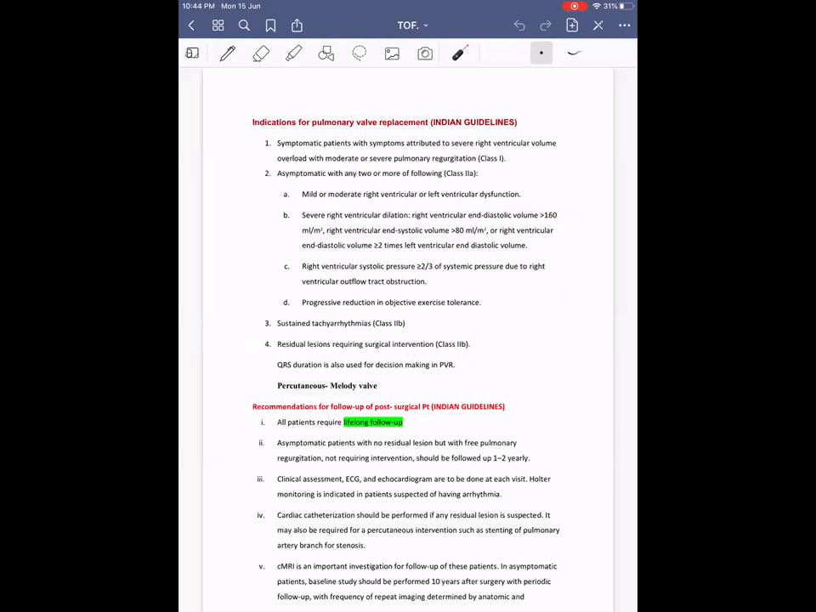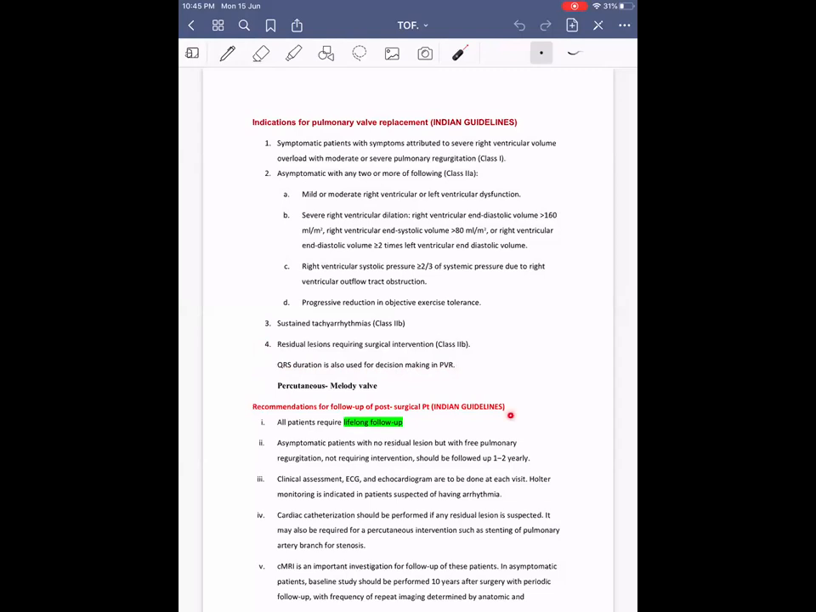Now, one important thing to remember is it is not there in any guidelines, but a few centers follow this. QRS duration is also taken into consideration for considering PVR. If the QRS duration is more than 180 milliseconds, or if the increase per decade is more than 5 milliseconds, that is associated with an increased risk of sudden cardiac death. And a few centers consider that on follow-up, if there is a prolongation of QRS duration, that is also an indication for pulmonary valve replacement.